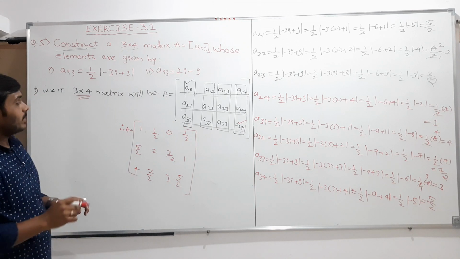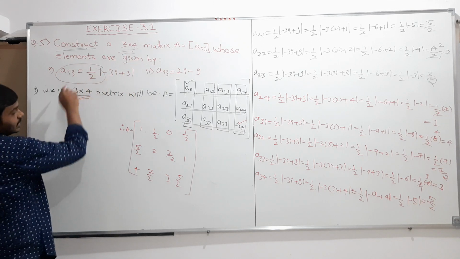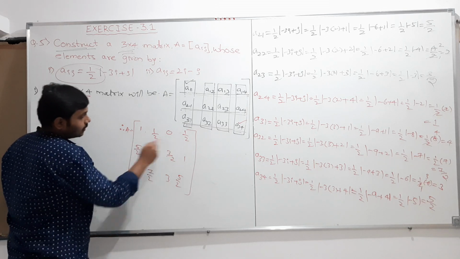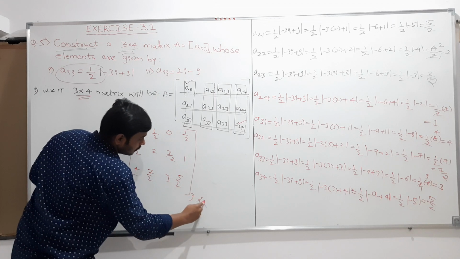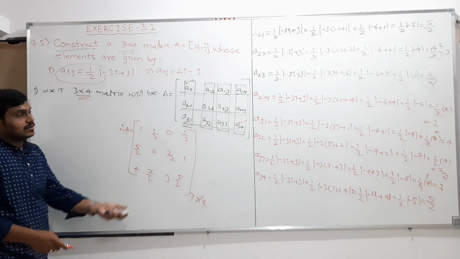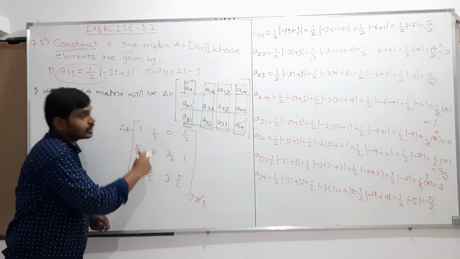Therefore, my dear students, the 3 cross 4 matrix which satisfies this condition is nothing but this is the required matrix. This is the matrix of order 3 cross 4, and the elements will be like this. I hope you understood all this.